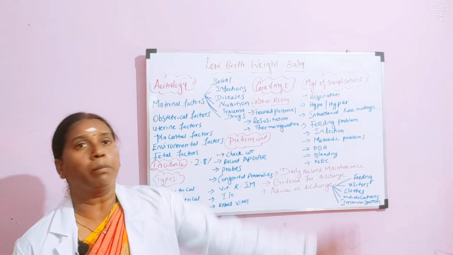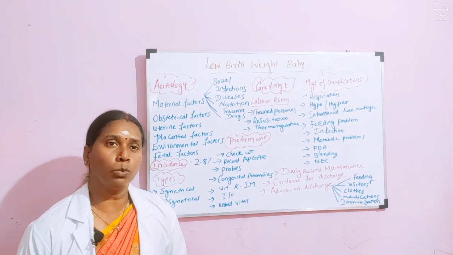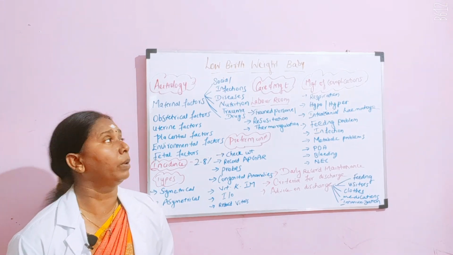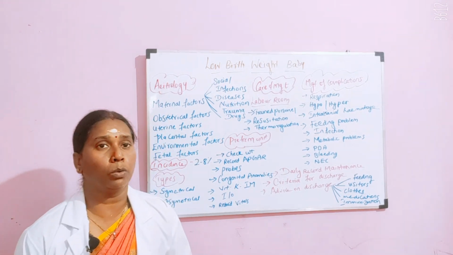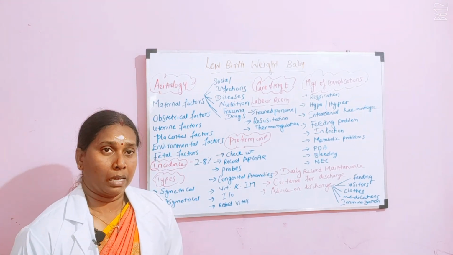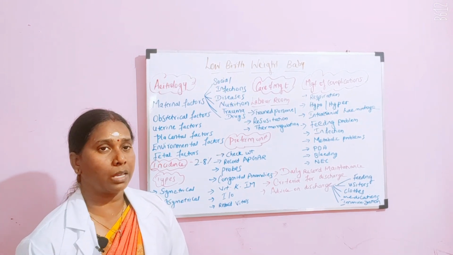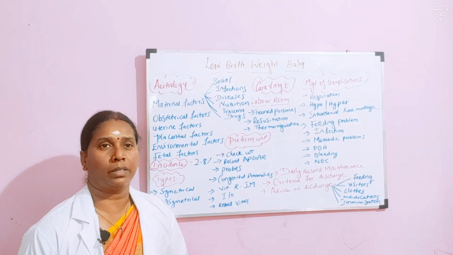And then the management of complications. When the baby is in the preterm unit, you can expect many complications with these types of babies. The first one is respiratory complication, where sometimes the baby can go in for asphyxia, aspirations, breathing distress, and anything can happen. You have to be careful in monitoring these types of babies.